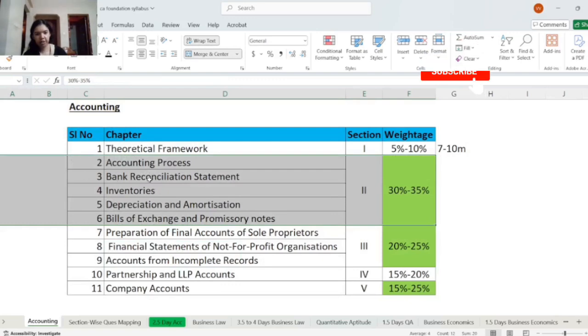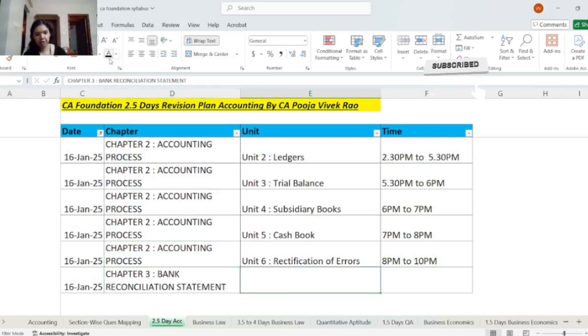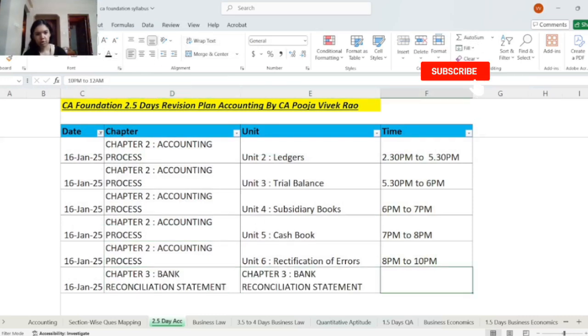Next we have chapter 3, bank reconciliation statement, and this has only one unit. You will be revising this from 10 PM to 12 AM. So this completes 16th January. Now we will see how you will revise on 17th January.